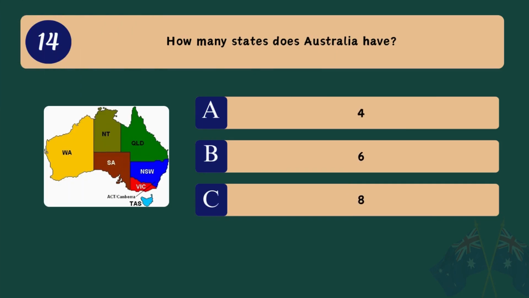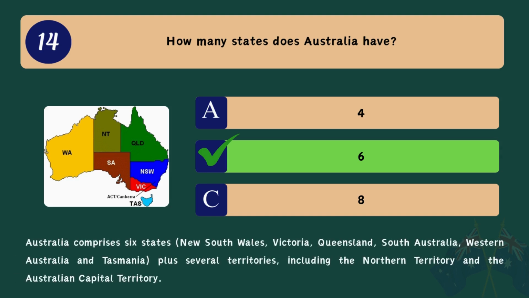Question 14. How many states does Australia have? A. 4. B. 6. C. 8. Correct answer. B. 6. Australia comprises 6 states: New South Wales, Victoria, Queensland, South Australia, Western Australia, and Tasmania, plus several territories, including the Northern Territory and the Australian Capital Territory.